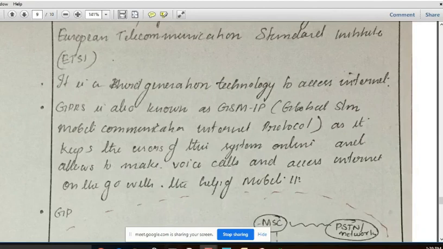So on the go, with the help of mobile IP, it can keep the user of the system online and allow them to make a voice call and access the internet.